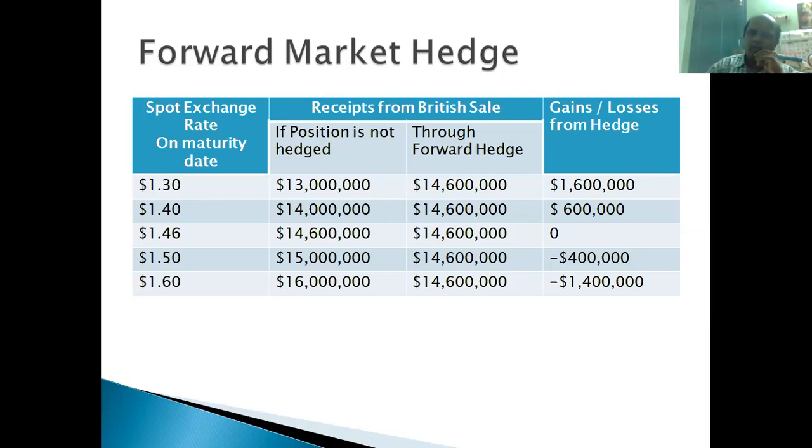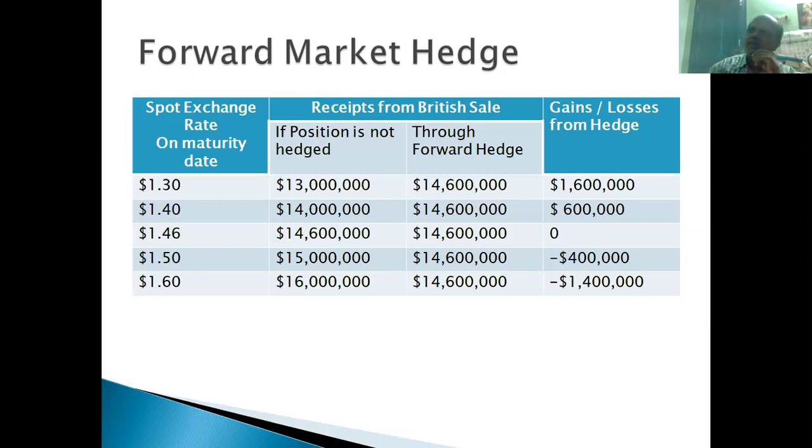So Boeing predicted that it will go down, and if they are happy with $1.46 per pound while Bank of America predicts it will go up to $1.60 per pound, they will accept this deal. This contract is made. So we analyzed 5 cases between the Boeing prediction and the Bank of America prediction. If reality happens as per Bank of America's prediction, Boeing will lose a huge amount, almost $1.4 million. If reality happens as per Boeing's prediction, they'll get a gain of $1.6 million.